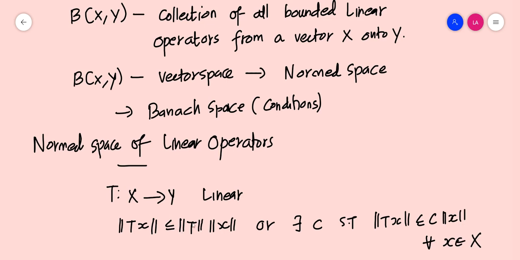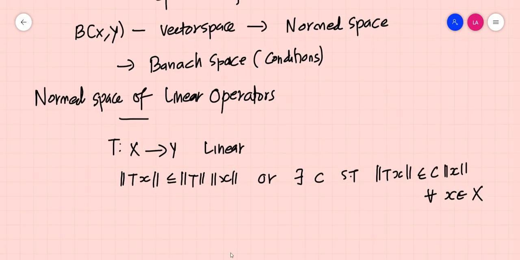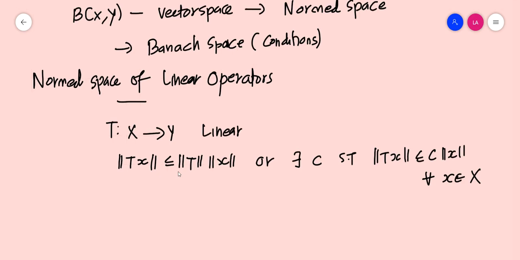Now, if you collect all bounded linear operators from a vector space X onto another vector space Y, such a collection is called B(X,Y).